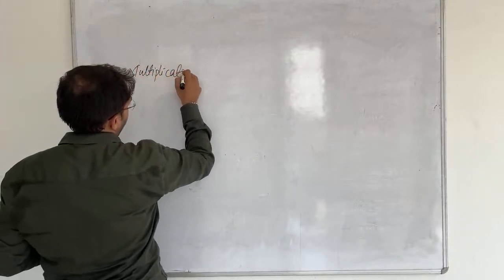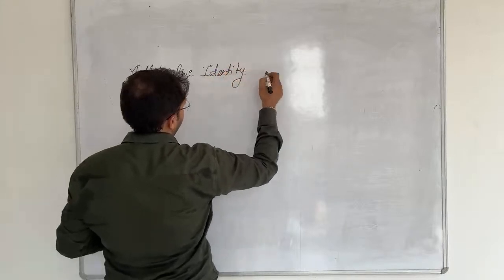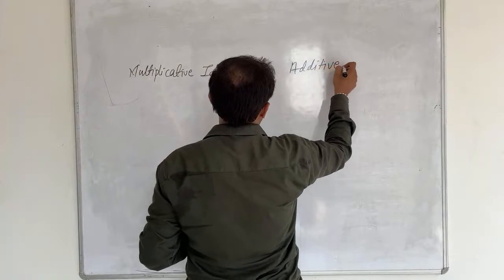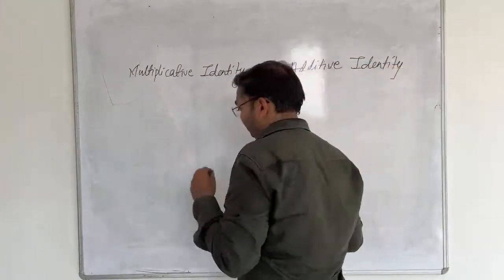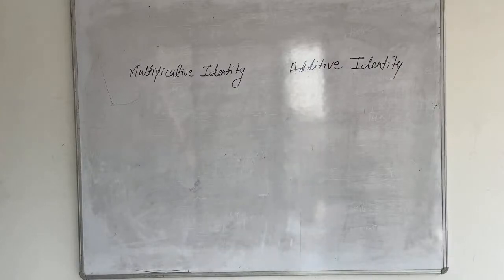Multiplicative identity and additive identity. Now there is a difference between multiplicative inverse and additive inverse. There is a huge difference. When I use the word identity, it shows that we are supposed to take such a number.